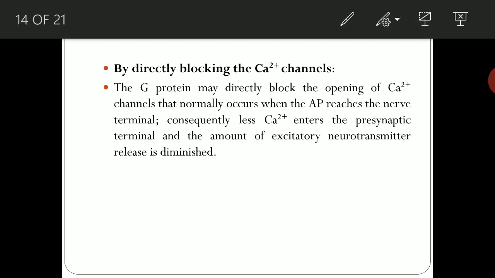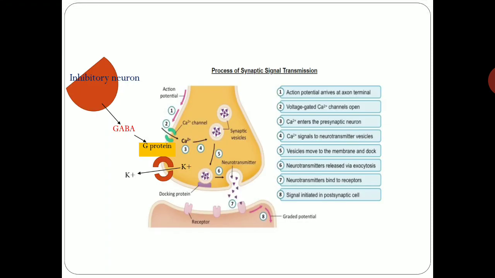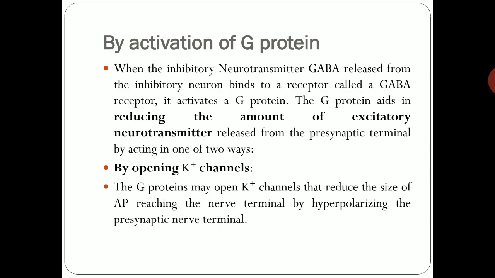So first we discuss opening of potassium channels. When the G protein opens the potassium channel, that reduces the size of the action potential reaching the nerve terminal by hyperpolarizing the presynaptic nerve terminal. As we know, potassium efflux occurs when there is an opening of the potassium channel. So potassium goes outside from the presynaptic terminal to the extracellular fluid, so ultimately there is a hyperpolarization because of increased negativity inside the membrane.